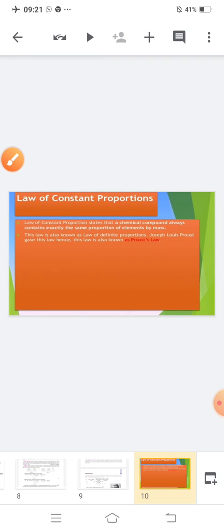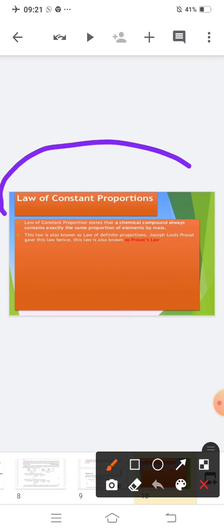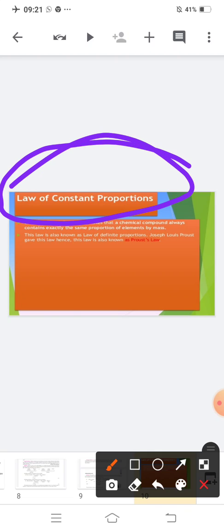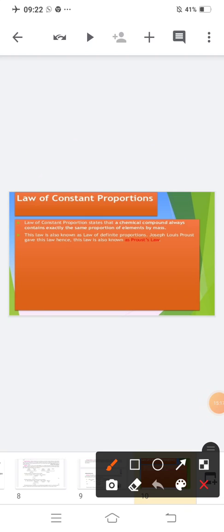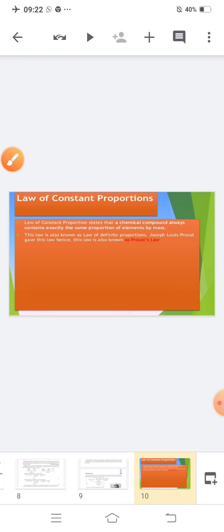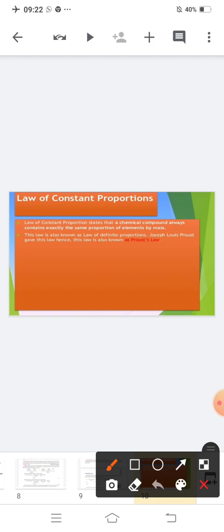Now, our next law is the law of constant proportion. What is our next law? Our next law is the law of constant proportion. So, what does it say? The law of constant proportion states that a chemical compound always contains exactly the same proportion of elements by mass. That means they will always combine in the same proportion. This law is also known as the law of definite proportion.